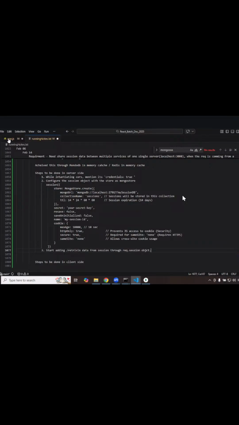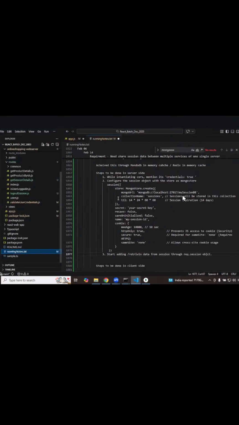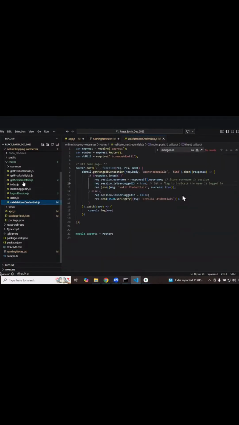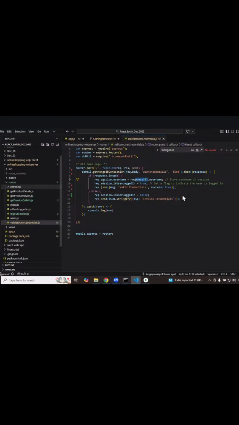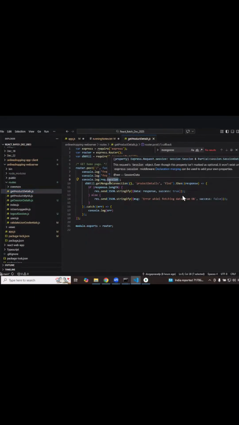Once this is done, if I want to store some data, I simply say request dot session dot so and so is equal to data. If I want to read some data, for example in get product details, you simply say request dot session. Reading the data is request dot session, setting the data is request dot session dot so and so. That's it. As simple as it is.